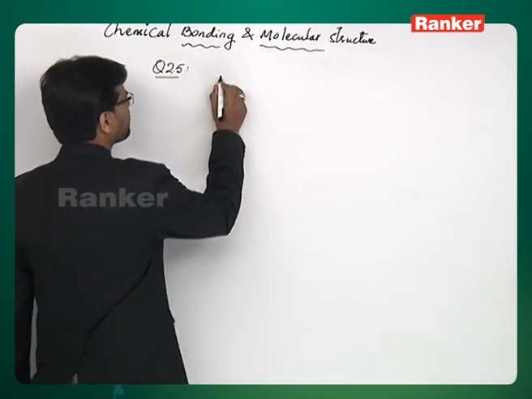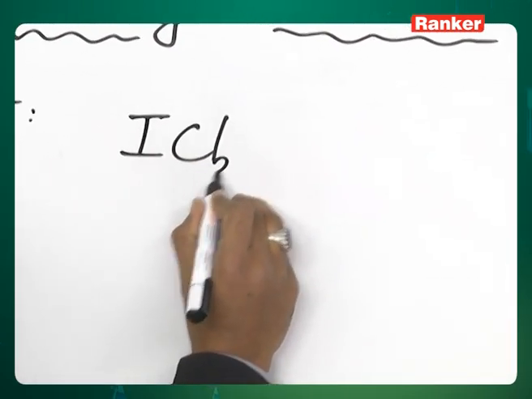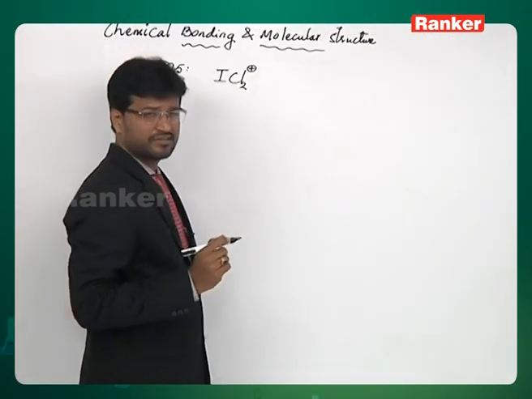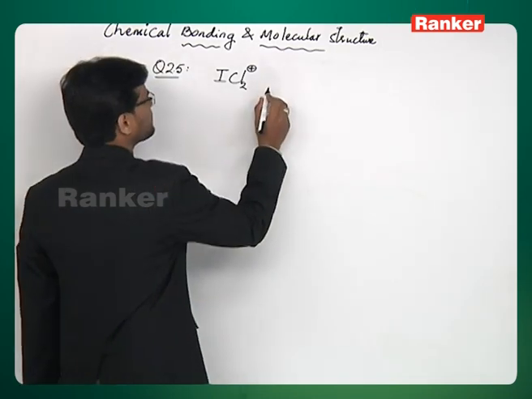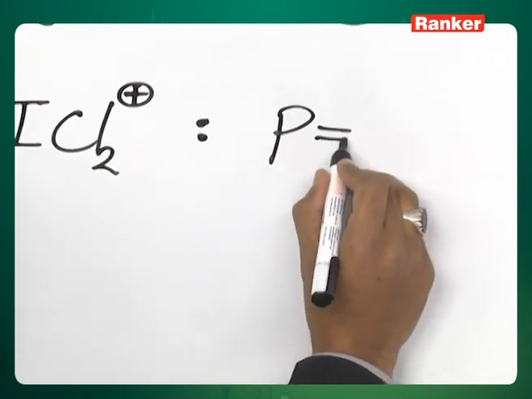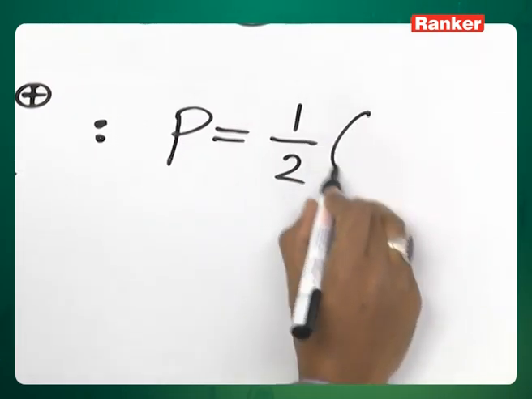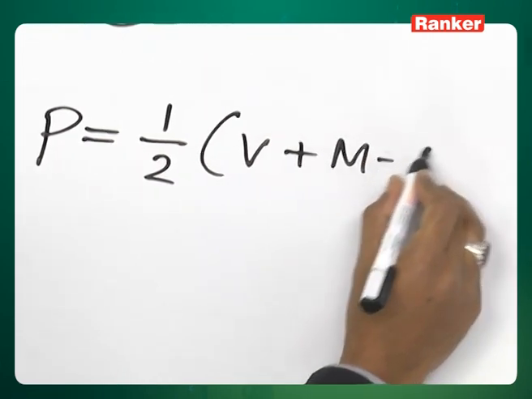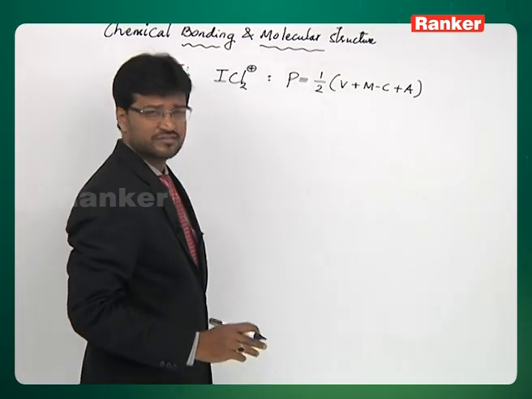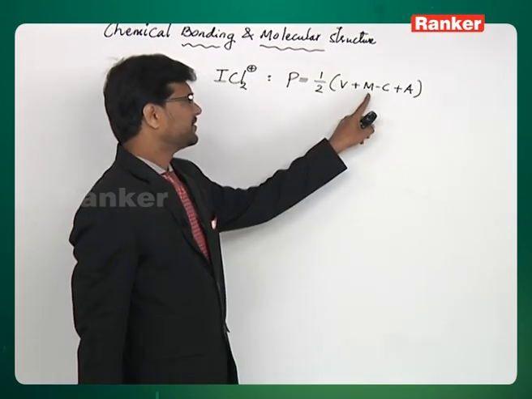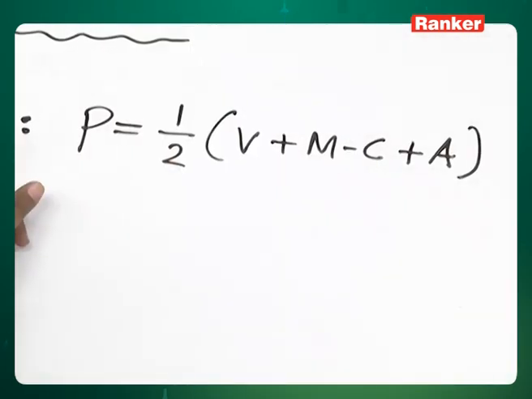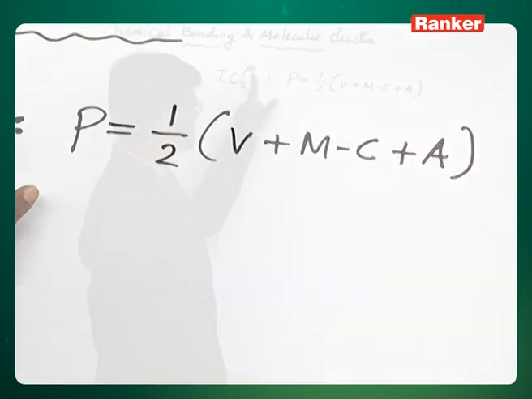Let's first talk about ICl2 plus. We need to first try to find out the type of hybridization of iodine in ICl2 plus. We do it like this. We need to find out the number of electron pairs. So P equals half into V plus M minus C plus A. Here V stands for number of valence electrons on the central atom. M is number of surrounding monovalent atoms. C is the magnitude of positive charge, it is coming to +1.